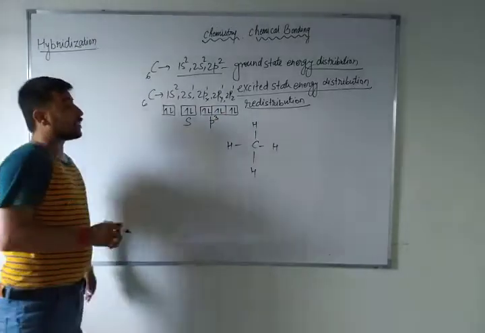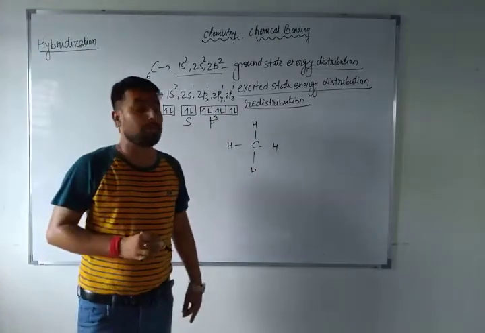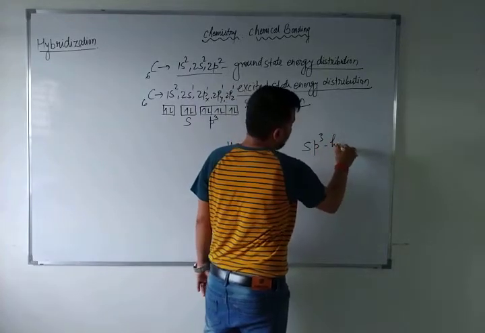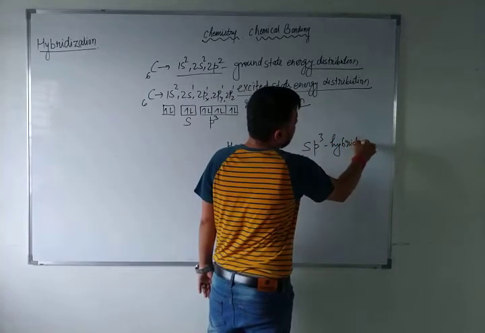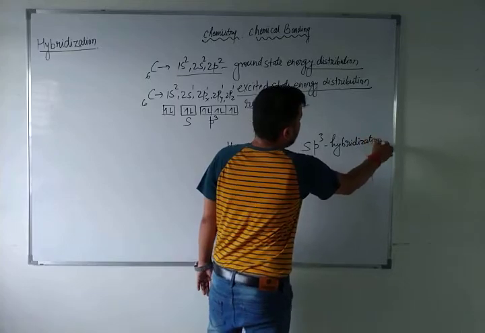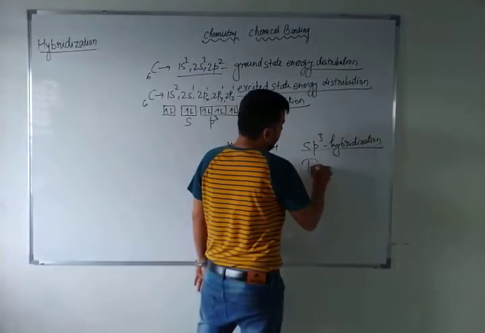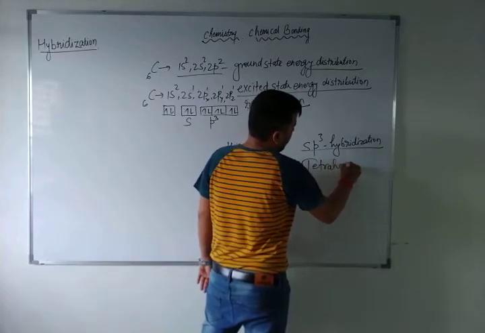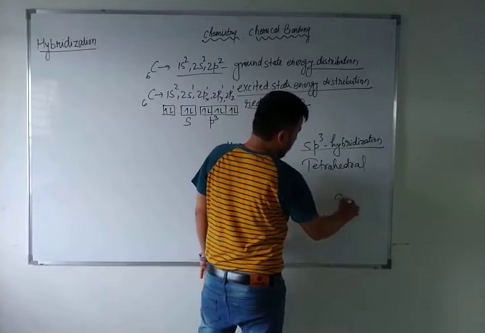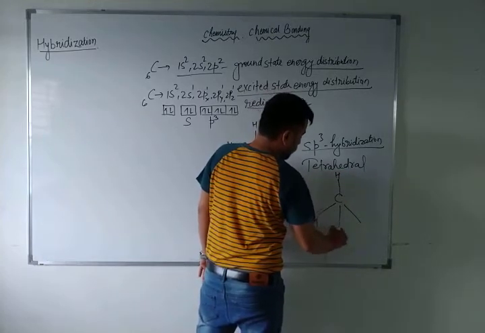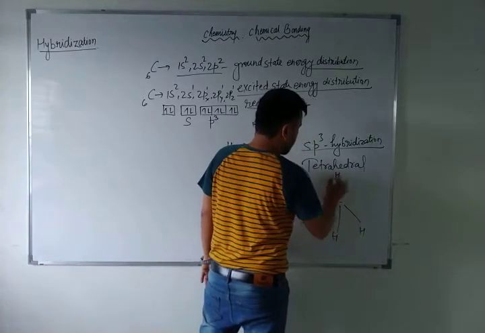So if anybody asks you the hybridization of methane, you can directly say sp3 hybridization. And have you remembered the geometry? In VSEPR theory I have taught you that the geometry will be tetrahedral. Tetrahedral means carbon with 1, 2, 3, 4 hydrogens. Tetrahedral structure.